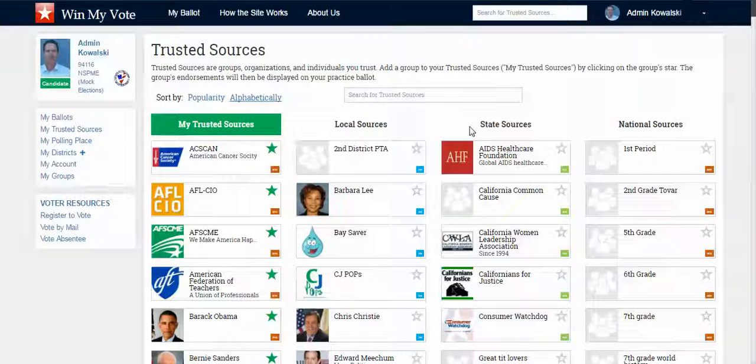When you build a page, reach out to all of your members, tell them to go sign up for Win My Vote. It's totally free. They can select you as a trusted source, and then they'll be able to see all of your endorsements and your position statements, all the way through their ballot.